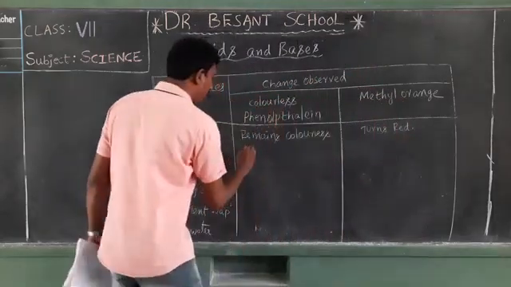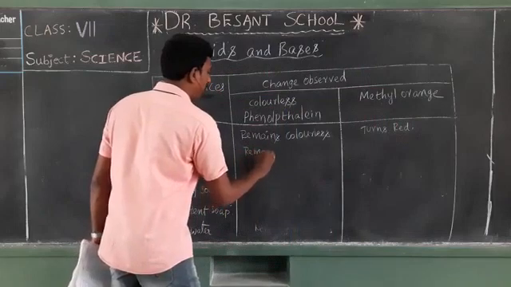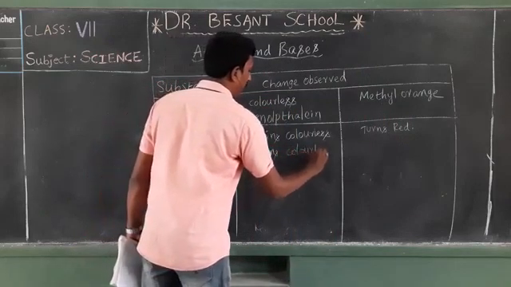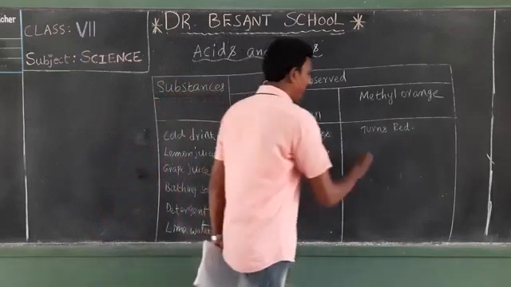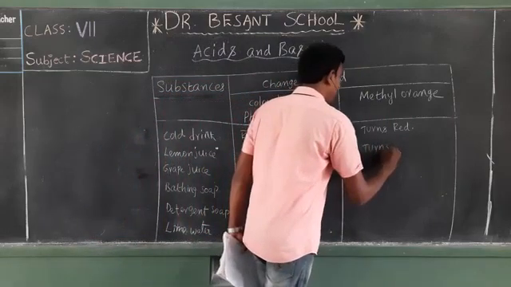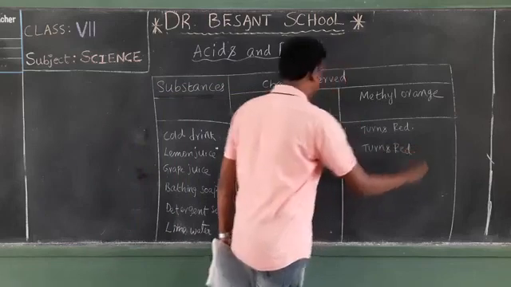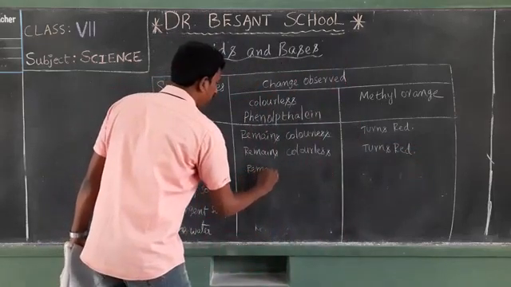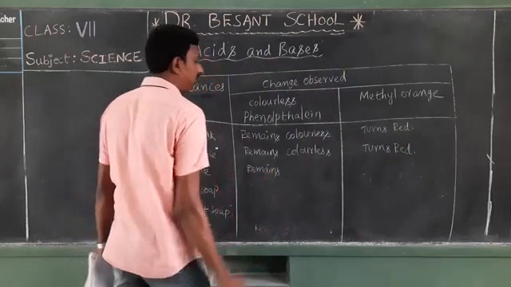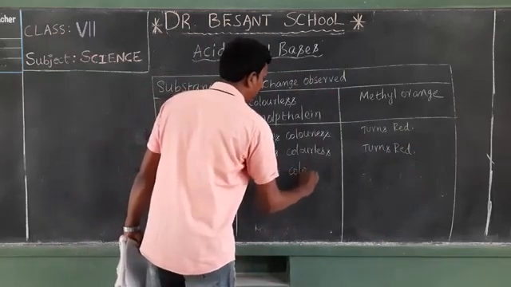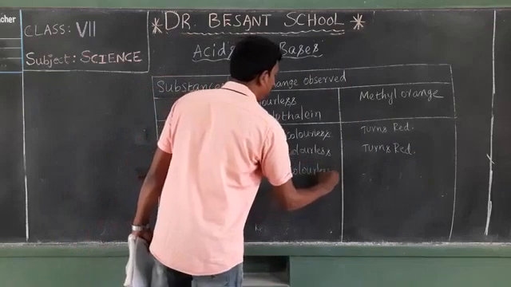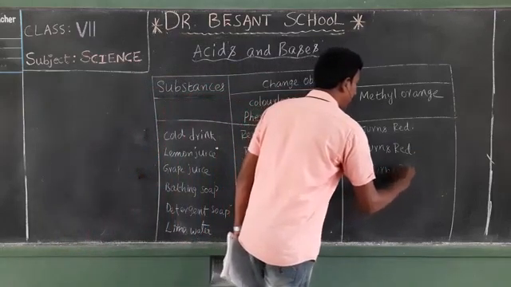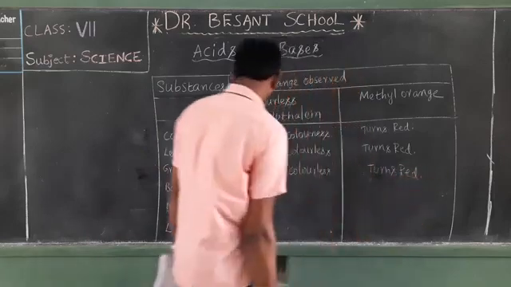Lemon juice contains citric acid, so phenolphthalein remains colorless only, whereas methyl orange turns red. Grape juice. Grape also contains acid, so phenolphthalein remains colorless, and methyl orange turns red.